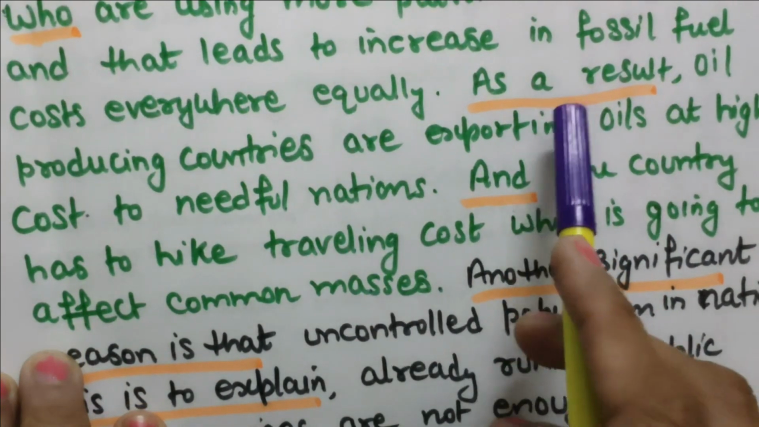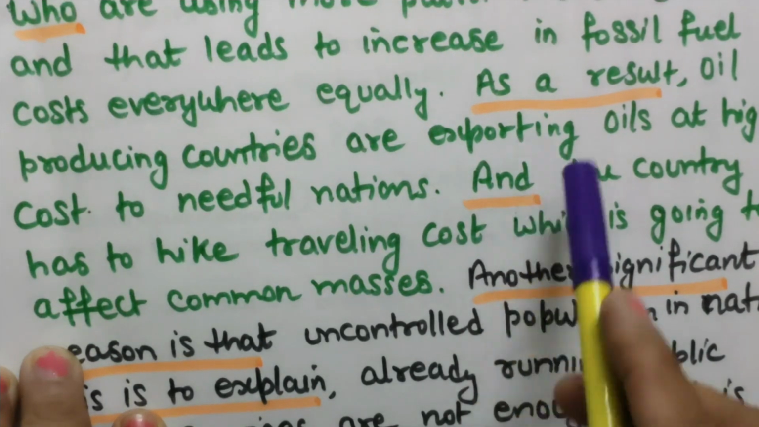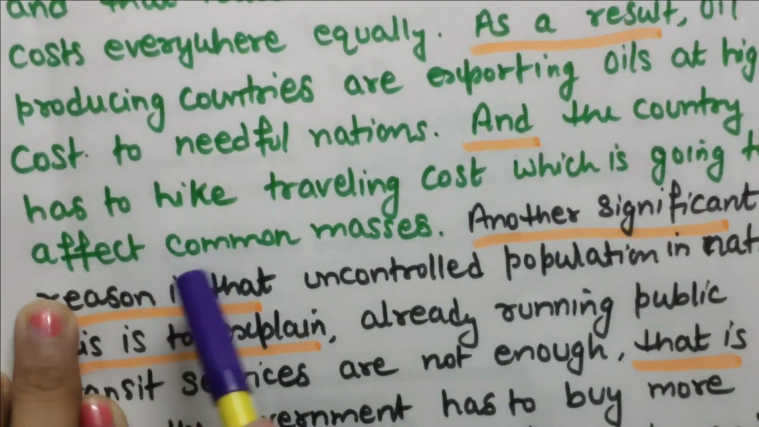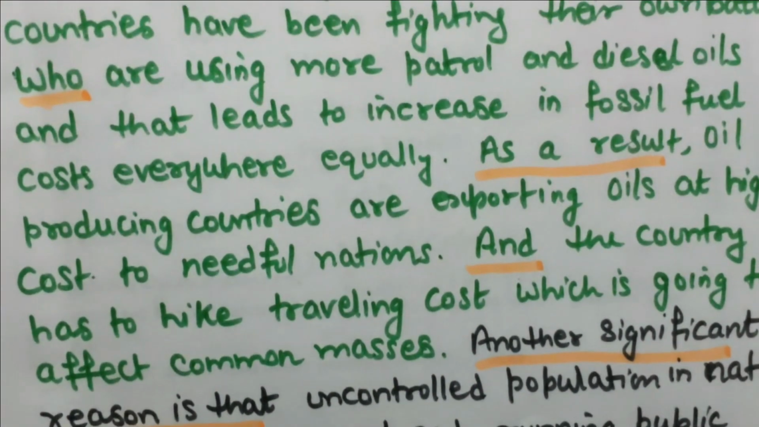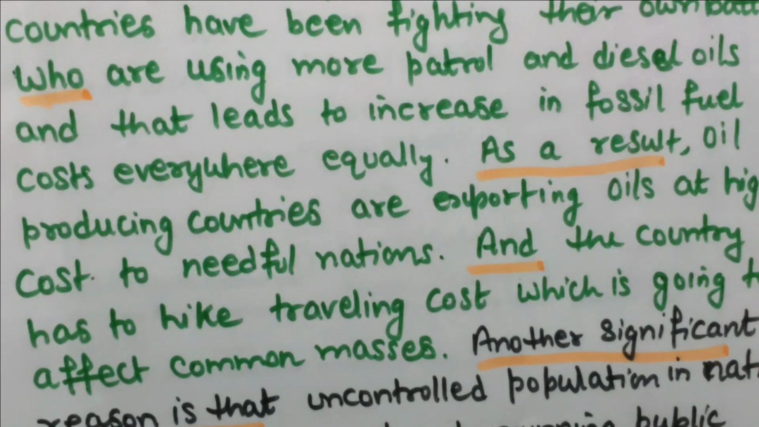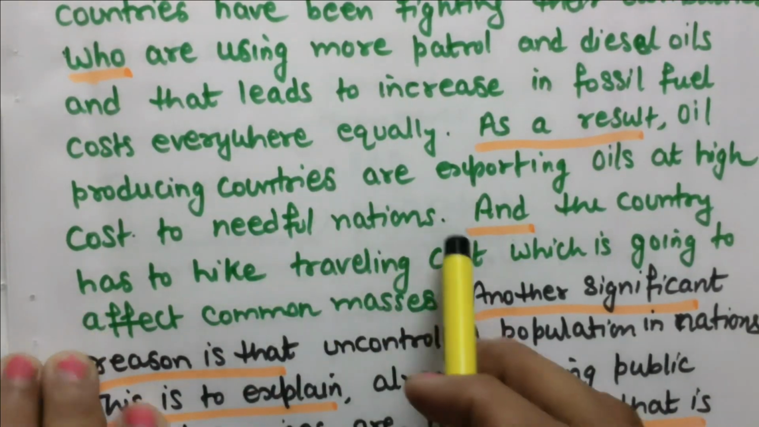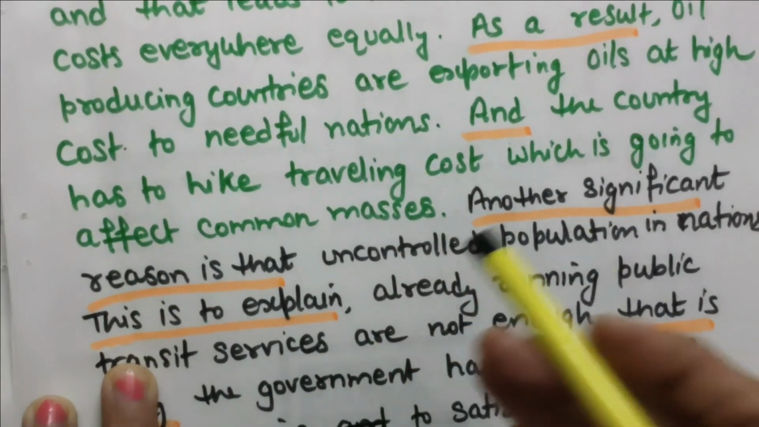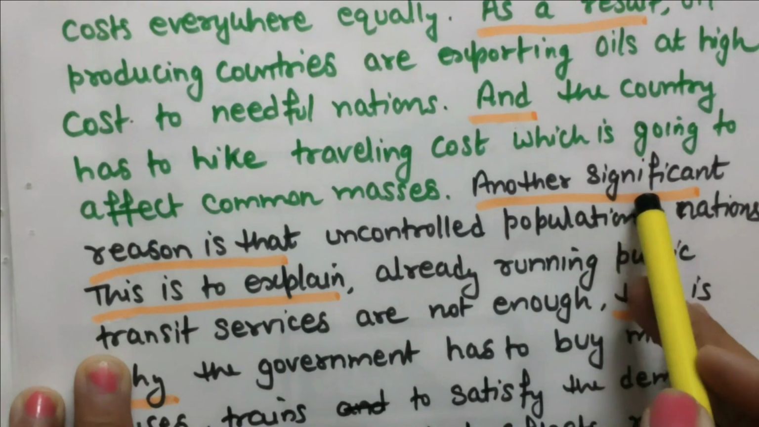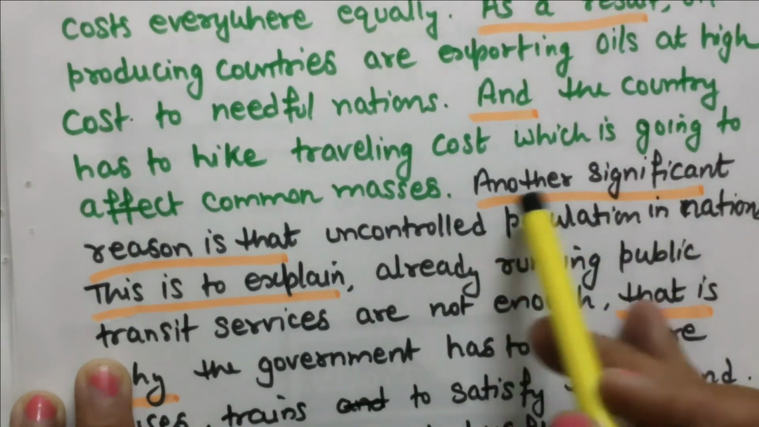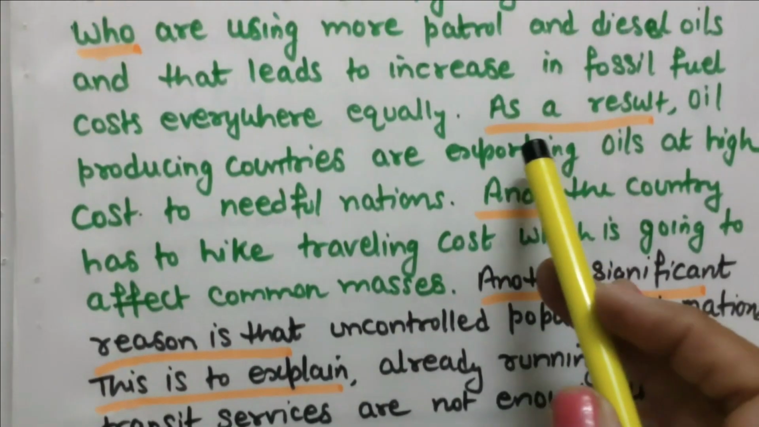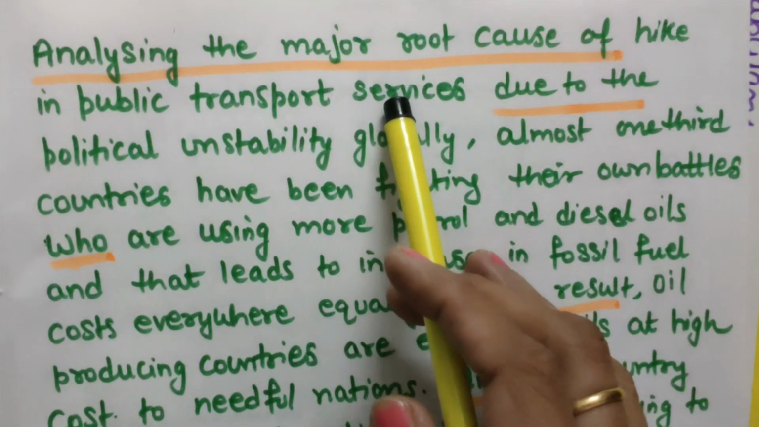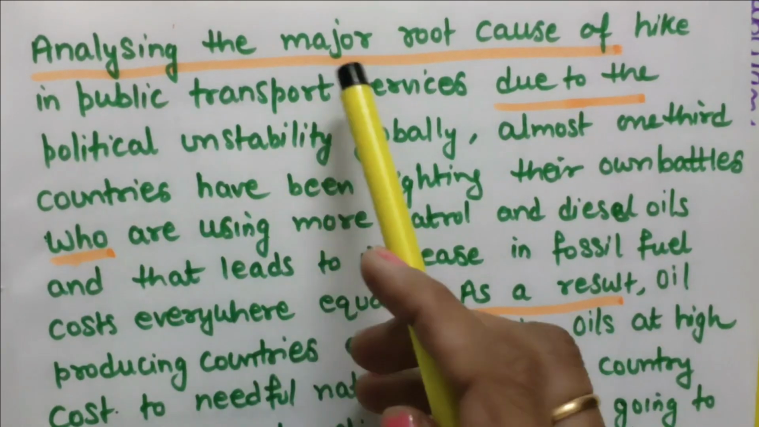As a result, I have already written, that's why I am writing the continuing point: and the country has to hike traveling cost, which is going to affect common masses. So I have just given a definition kind of thing. See this. Now we have discussed why prices are going up. Another significant second point. Why have I done this? These are ready-made lines, ready-made phrases, ready-made things. You can read them, you can learn them. For this type of essay you can always use these things.